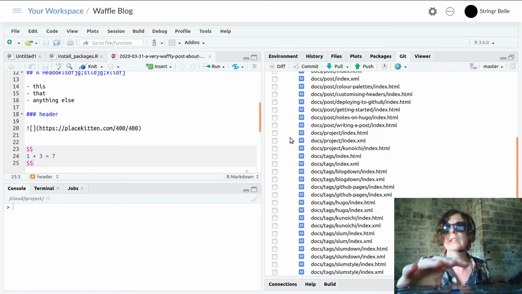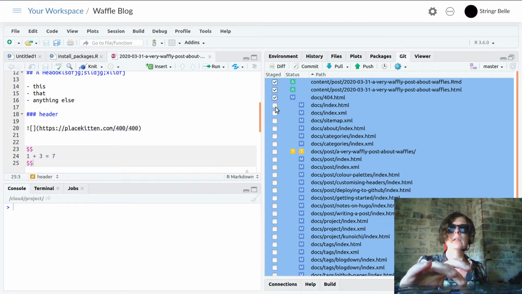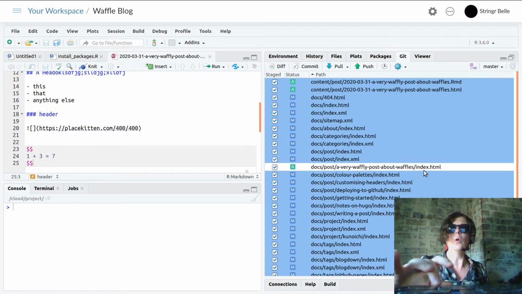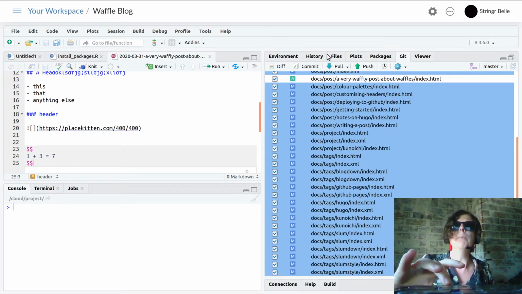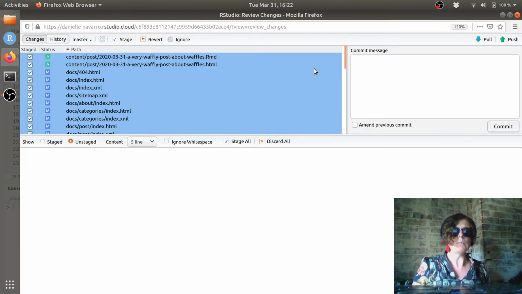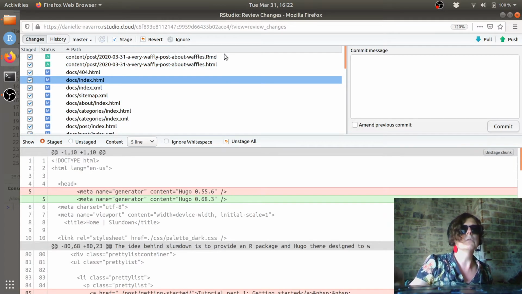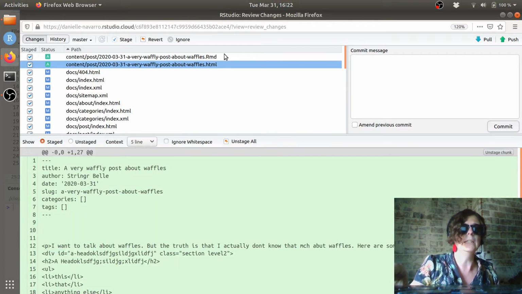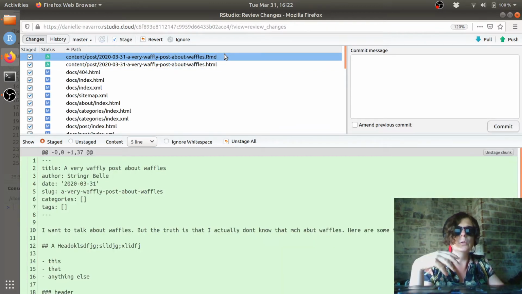There's a lot of these. This is going to get really annoying, so I will press Control A to select all, and then click, and now all of my changes have been staged. Awesome. What I have done apparently is stage some things, and I click on this commit button to do something with that. Okay, so staging, to explain Stringer Bell's train of thought as she goes, staging is a way of telling Git which of these files, which of these changes you are ready to add to your repository.